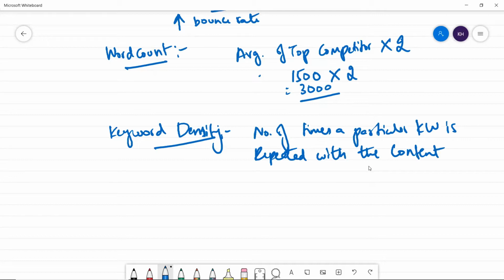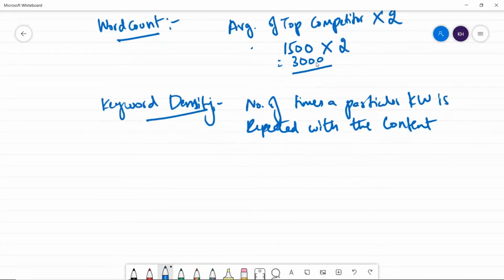Now guys, say you have 3000 words. In that 3000 words which you're going to write, excluding your heading tags, don't consider heading tags. I'm talking about the body copy of the content, which should be 3000 words. Again, assuming my average word count is 1500 words. So the number of times a particular keyword is repeated within this content is called keyword density.